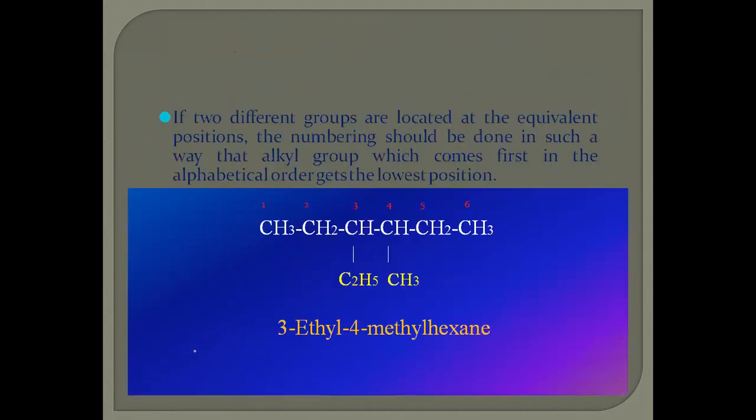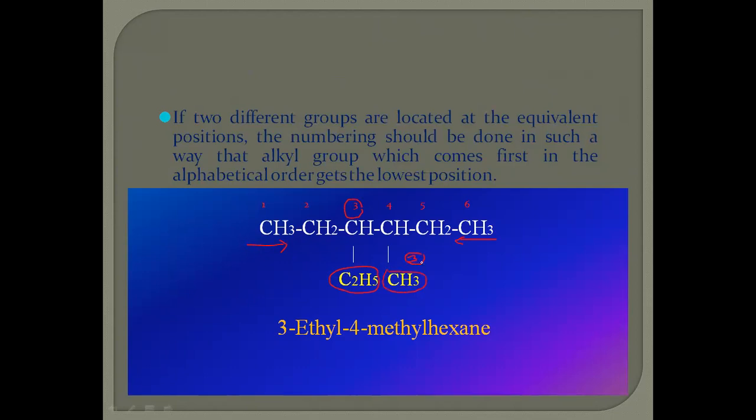If two different groups are located in equal positions, for example methyl and ethyl substitutions here: if you go from left to right, ethyl is nearer to the third position. If you start numbering from the other side, the methyl group gets the third position.